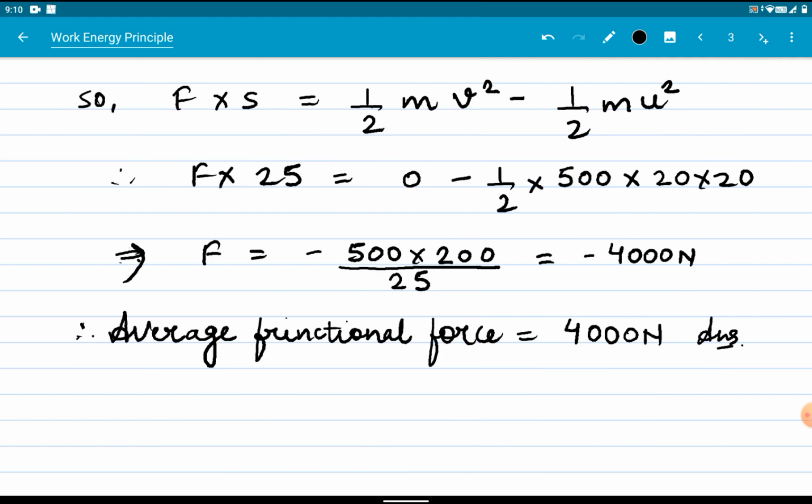Let's see this equation. We will get F, and by multiplying F into S we will get the work done, and half m v square, where this v represents the final speed which will be equal to 0, and this u represents the initial speed, and finally we will get F equal to minus 4000 Newton. Here negative sign shows that this frictional force is the retarding force and it will result in the decrease in the kinetic energy. Finally the average frictional force will be equal to 4000 Newton.